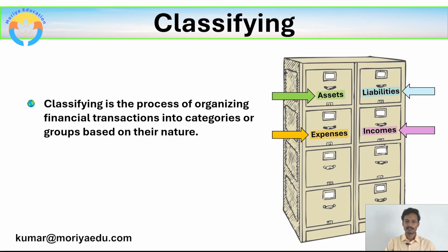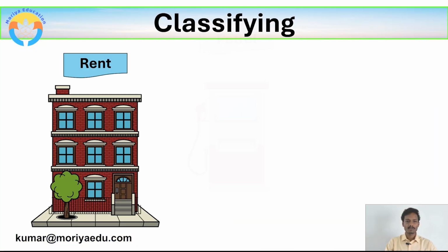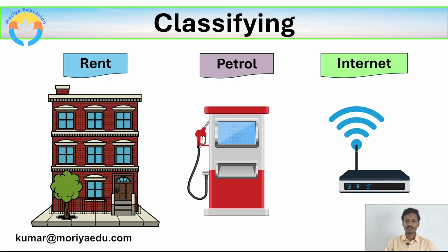Let us understand this classifying with an example. For example, let us take expenses. In expenses, we have three different types of expenses in our organization: rent, petrol, and internet. These are the expenses which we incur regularly. Rent, we need to pay it every month, and petrol expenditure is being incurred twice in a week, thrice in a week, as per the requirement. And internet also, we need to pay it on regular basis every month.